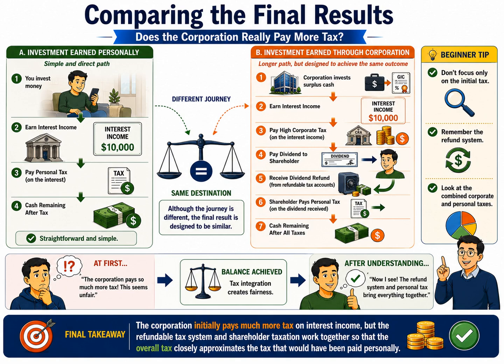If an individual earns interest income personally, the process is very straightforward. The individual invests their money, earns the interest income, reports it on their personal tax return, pays personal income tax, and keeps the remaining after-tax cash. When a corporation earns the same interest income, the process is longer. The corporation first earns the interest income, pays a high amount of corporate tax, records part of that tax in refundable tax accounts, pays dividends to its shareholders, receives a dividend refund, and finally the shareholder pays personal tax on